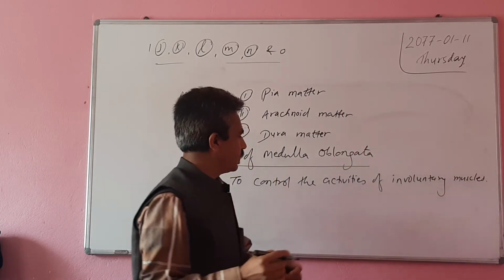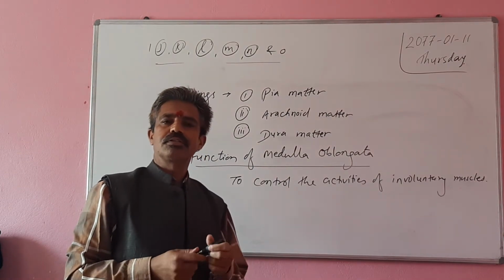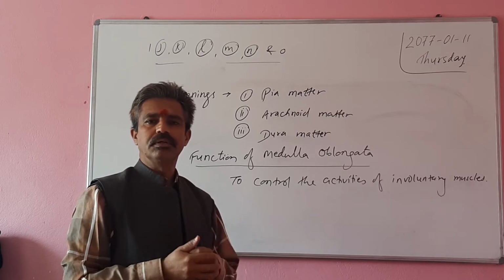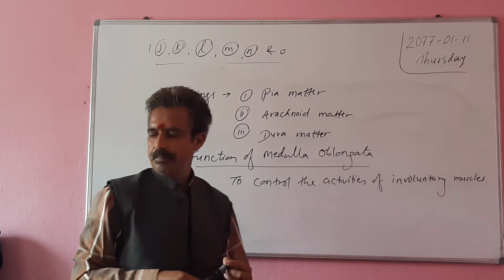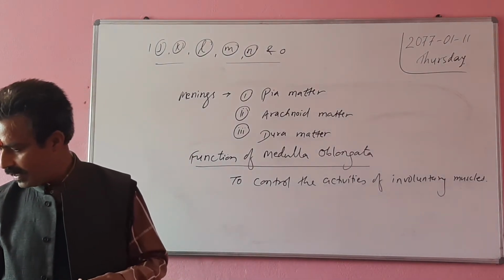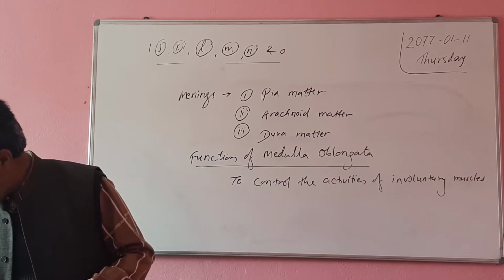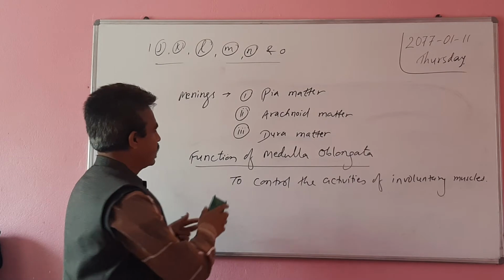It controls the functions of involuntary muscles, like the functions of lungs, kidney, liver, and heart, which are controlled by medulla oblongata.